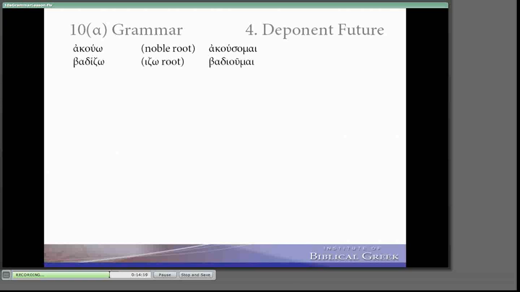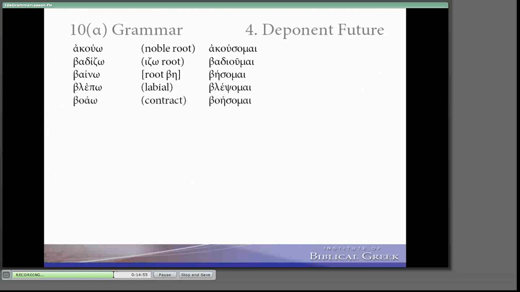Vadizo, notice it is an iso verb, and so it becomes an asigmatic epsilon contract future. Vadiume, and then for the aorist or the simple past, they all have an epsilon at the beginning. Evadisa. Notice the zeta drops before the sigma. So you can just look these up in the lexicon in the back to find that 3rd principal part. The true root of veno is really ve, and so it consistently has vesome. Vlepo, vlepsome, just like akuo, akusome.